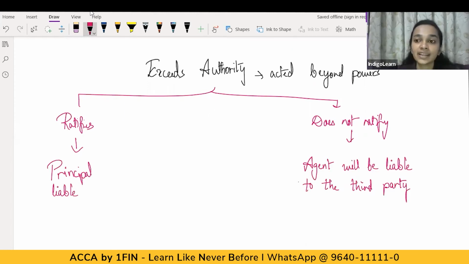So, when the agent is acting beyond his power, when he is exceeding his authority, two things may happen. The principal ratifies the act which is being done by the agent beyond his powers. If the principal ratifies, then the principal will be liable for that. But if the principal does not ratify the act which is being done by the agent, then in such a situation, the agent will himself be liable to the third party. Why is that so? Because the agent has acted beyond his powers. So the agent's liability would still continue.